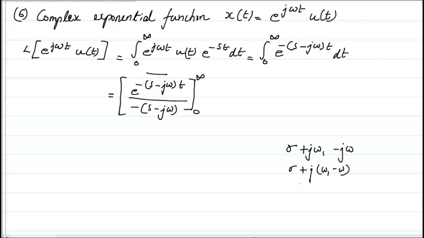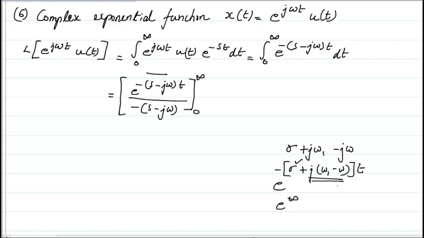Now, if I take this as the power of e, and I am putting a t here with a minus, then obviously what you can see is that this will become e raised to power infinity only if the sigma value is negative, because it does not matter what happens to the imaginary portion.